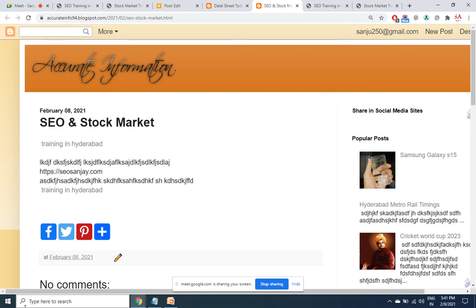Is this a backlink? No, it is not a backlink. It is in the form of text. A backlink is like this, clickable. If there is no such action taken, then it is only a plain text URL. You are not going to get any points in SEO. Maybe some people will visit this page and then visit your site. That secondary benefit you may have, but no advantage in SEO because this is in plain text form. To get the advantage, the link has to be clickable like this. This hand mark has to come.